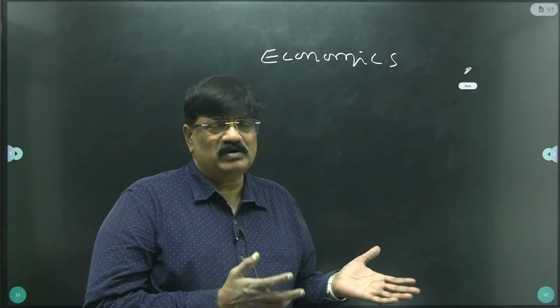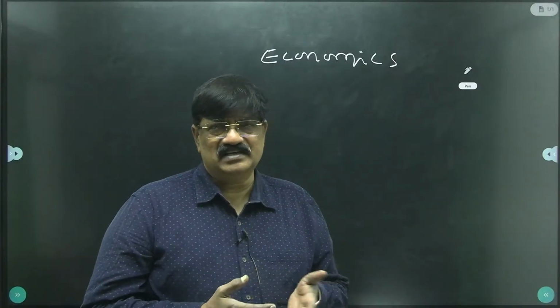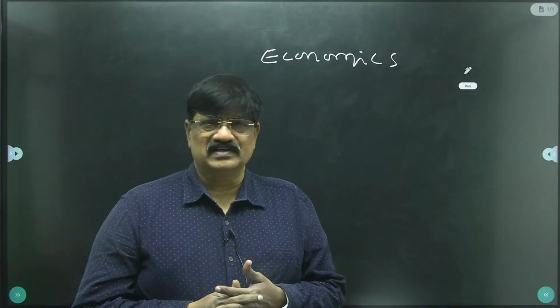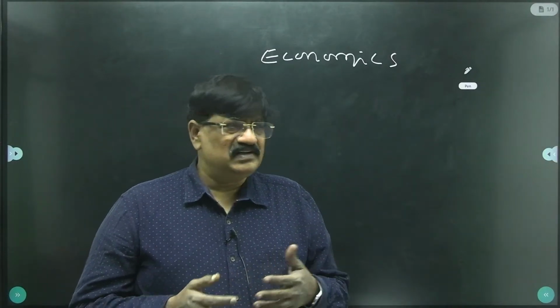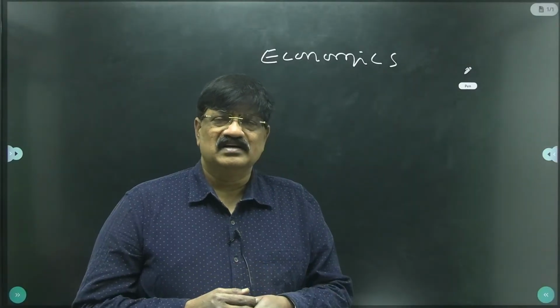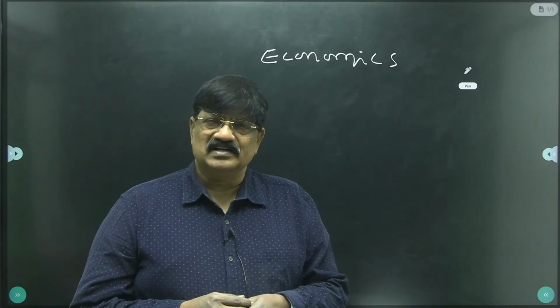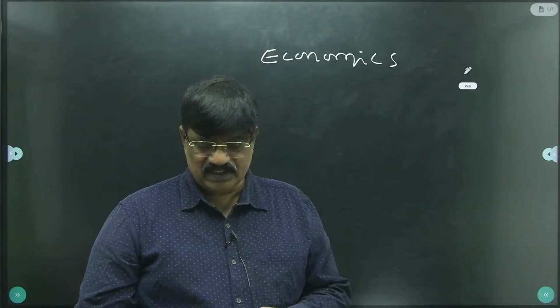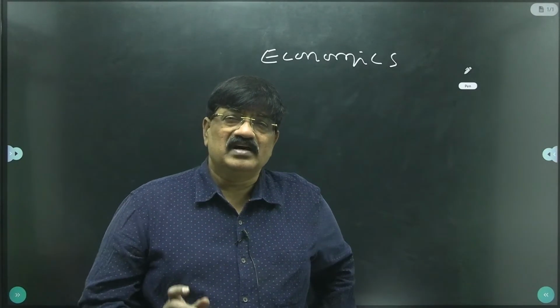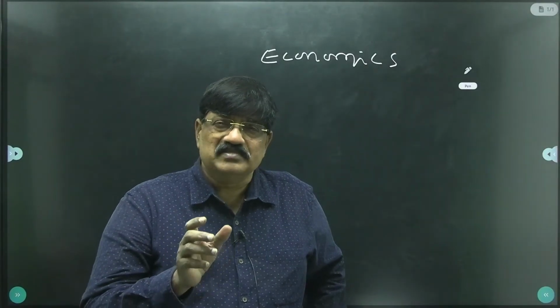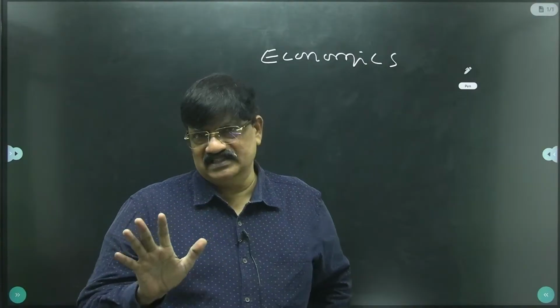Why do people cry? Why do people commit suicides? Why poverty, inequality, unemployment, malnutrition? These are all problems dealt with in economy, and they erupt because of a mismatch between demand and supply.